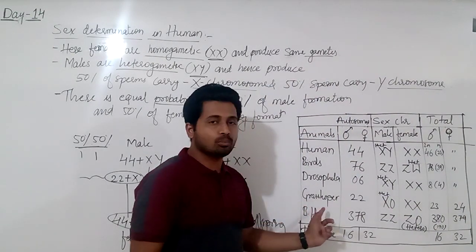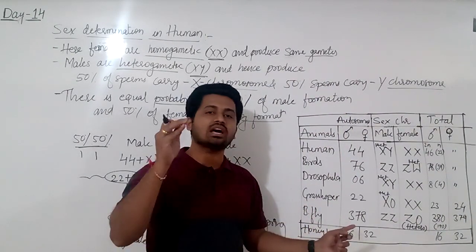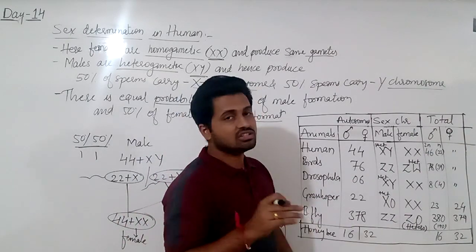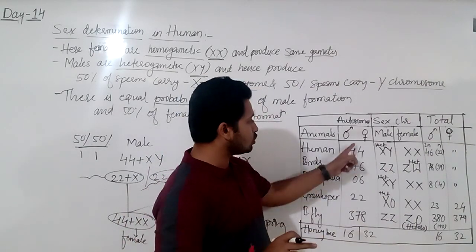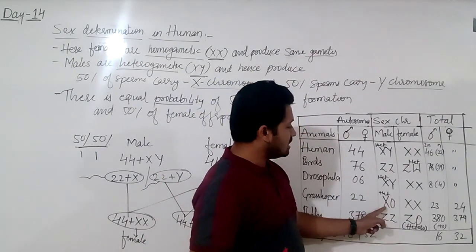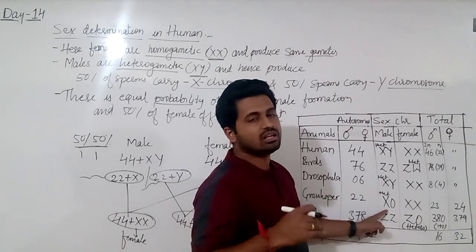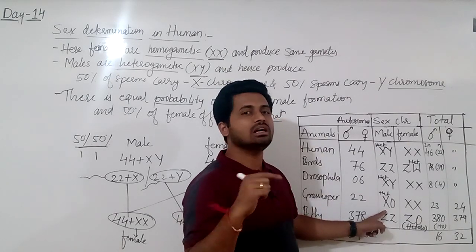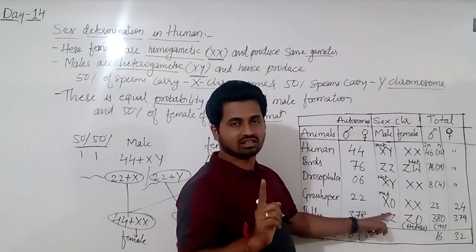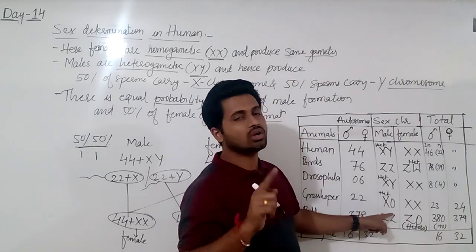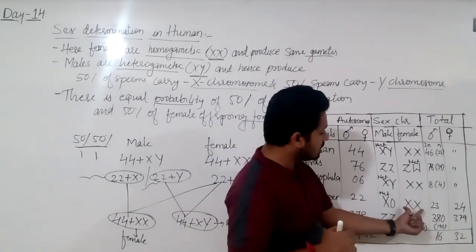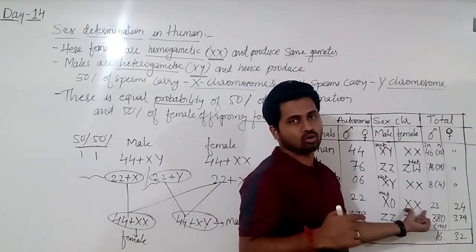Now coming to grasshopper, you know already in grasshopper the male has one less chromosome than female, that is XO. 22 autosomes, same in both male and female. Here male is heterogamety; actually because of having one chromosome less, the male becomes heterogamety. I will write HET. XO should not be read as XO with the letter; X0, 0 means no sex chromosome, only one sex chromosome is there, X. And in female XX, it is homogamety.